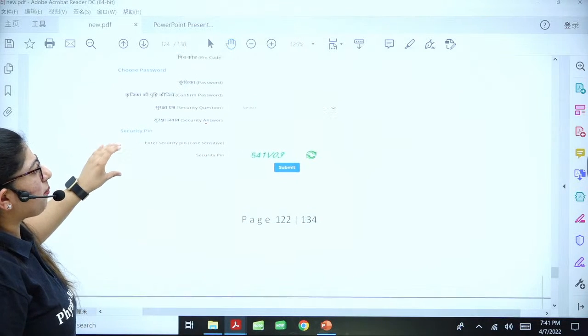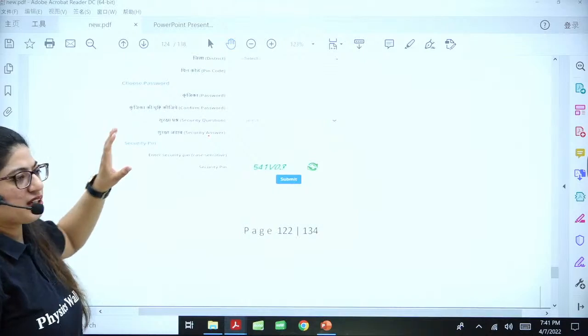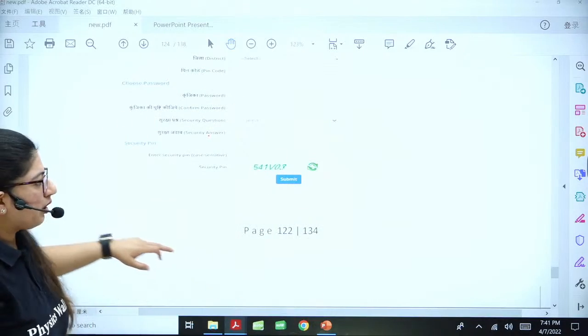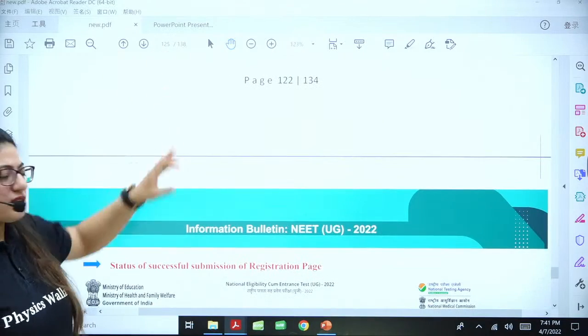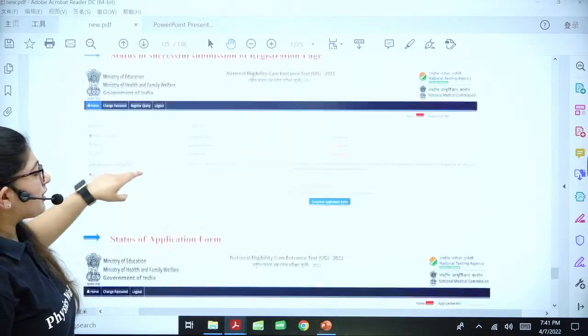Then you will click submit. Once you click submit, nothing will change, so please read it carefully. Once you have done this process, registration 1 will appear.